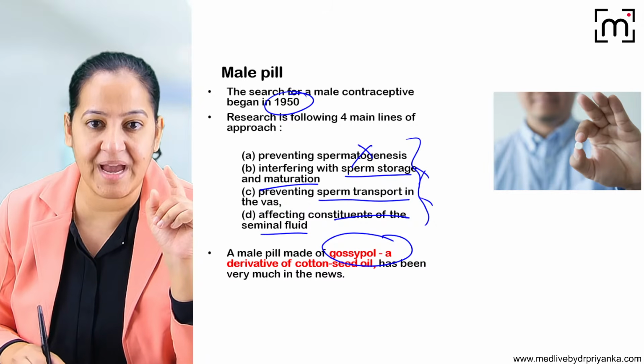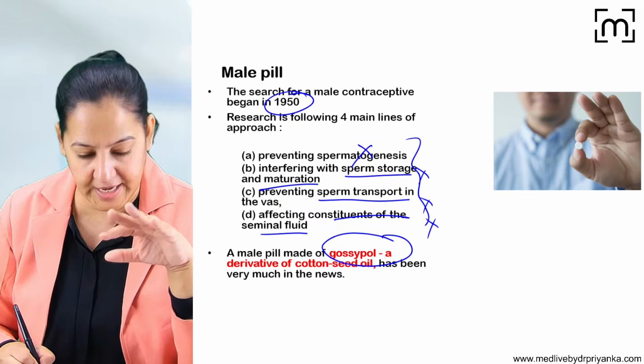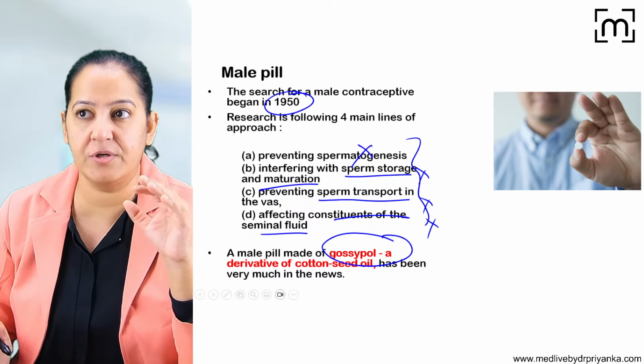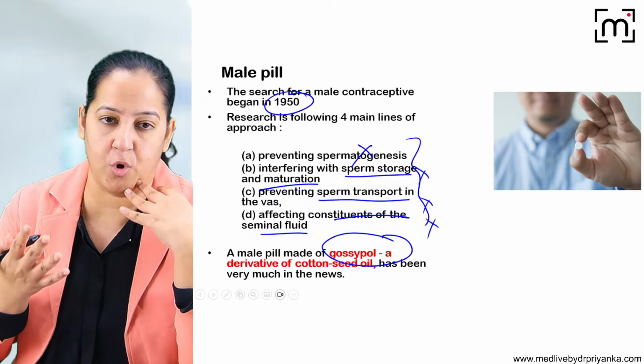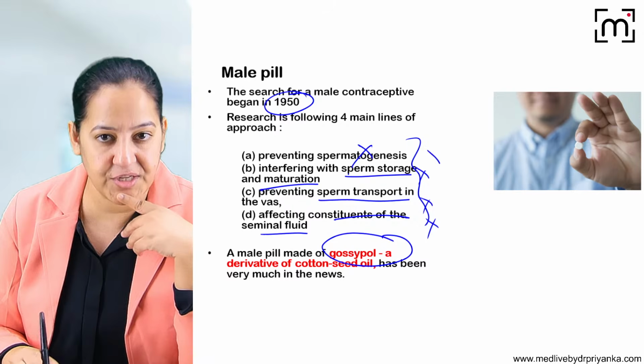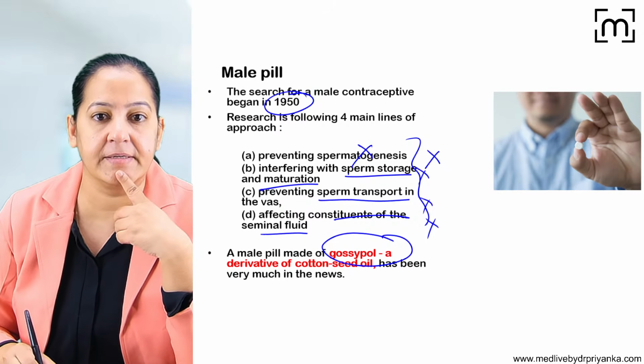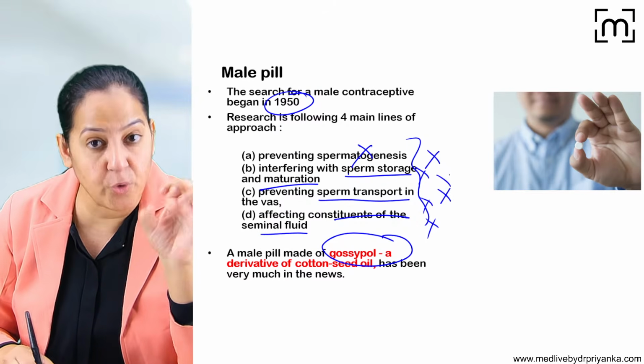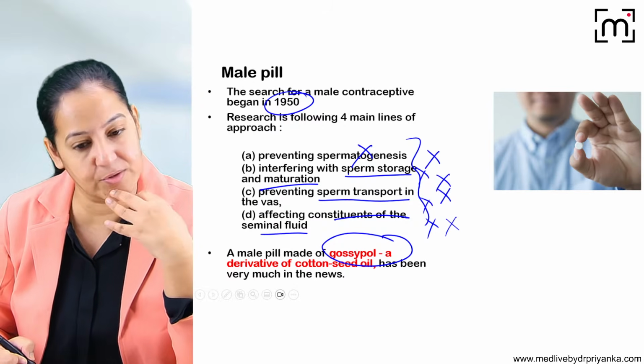So by these 4 mechanisms, it provides contraception. So during sexual intercourse, the sperm is not reaching the ovum because spermatogenesis, transport, storage, and seminal fluid are all interfered with.